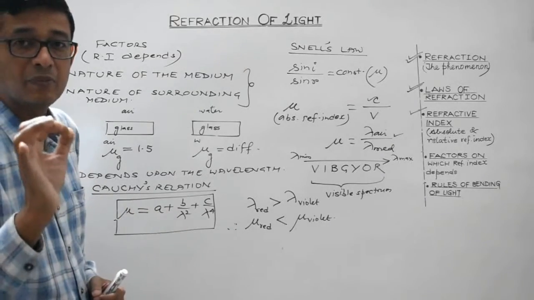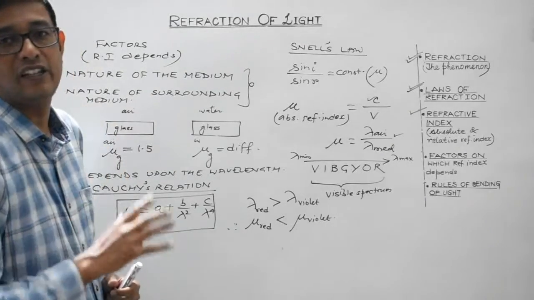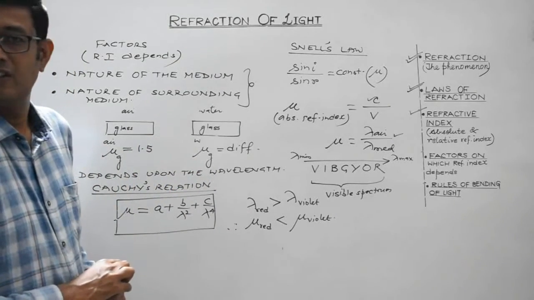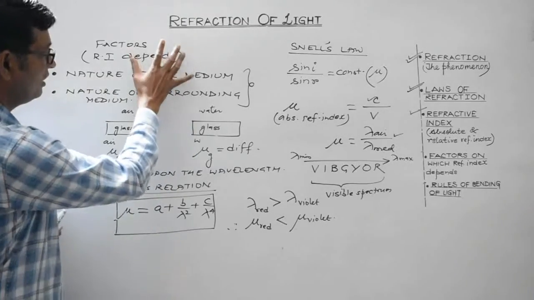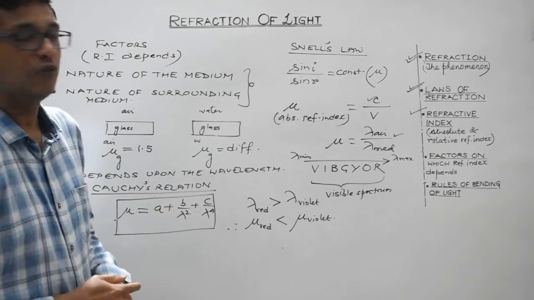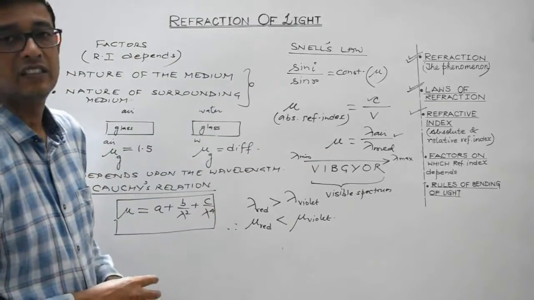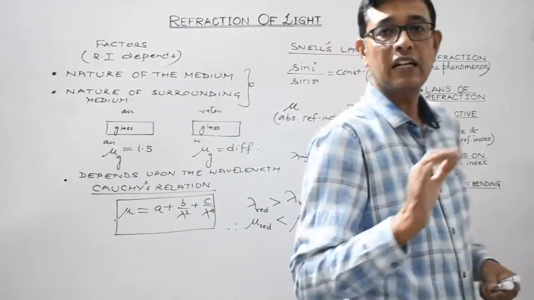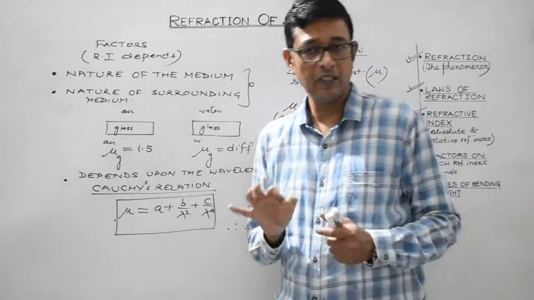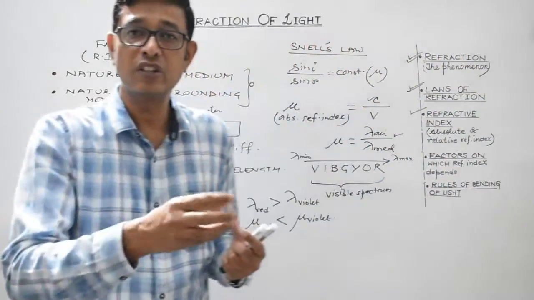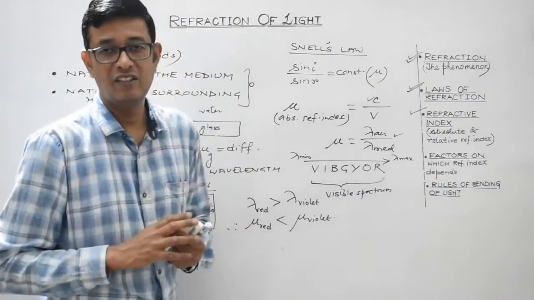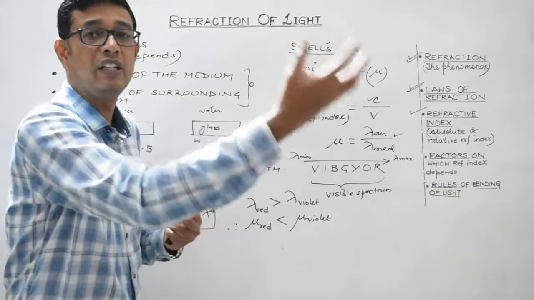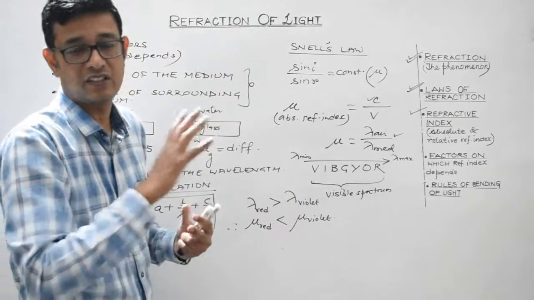So refractive index depends upon the color of the radiation, that is, it depends upon the wavelength of the radiation. Understood? So students, these are the 3 factors on which the refractive index depends. Again, I must repeat it. Refractive index of a medium depends upon its own nature. Second, it depends upon the nature of the surrounding medium in which it is placed.